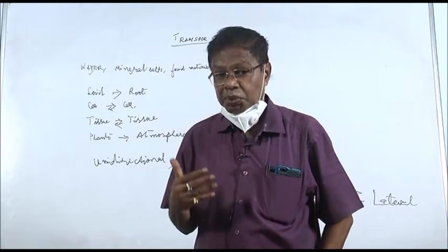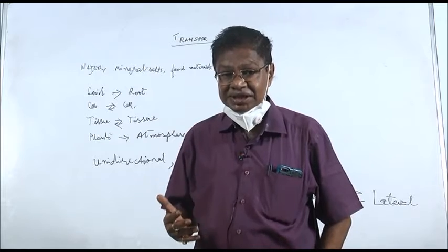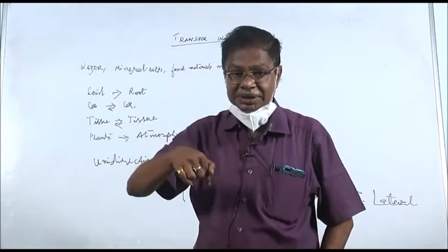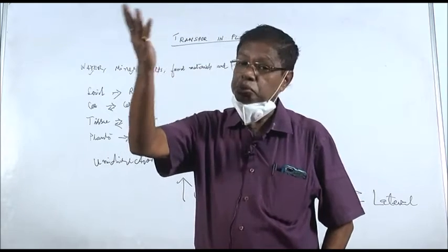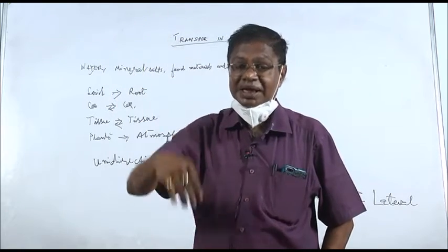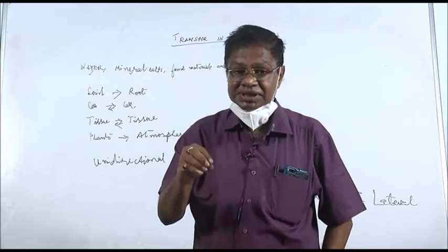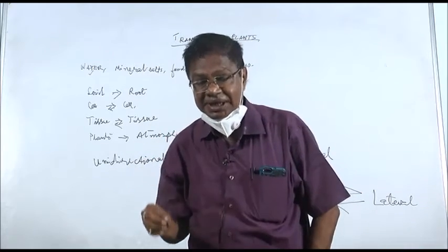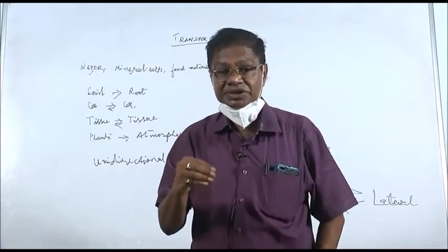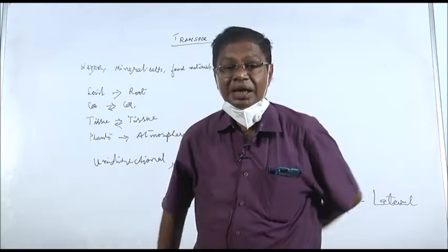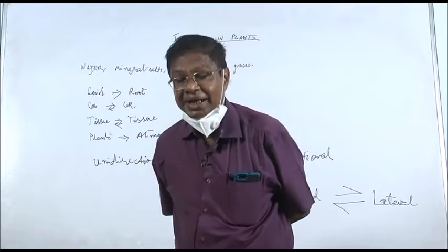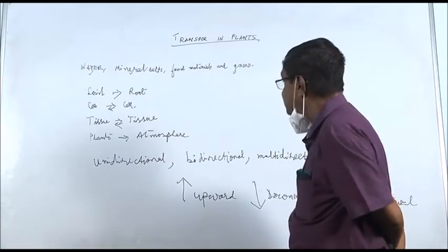Now what about gases? Gases move into the plant through the leaf and move out of the plant through the leaves. That is, during photosynthesis, carbon dioxide is taken in, and during respiration, carbon dioxide goes out. So that is the in and out movement of gases.